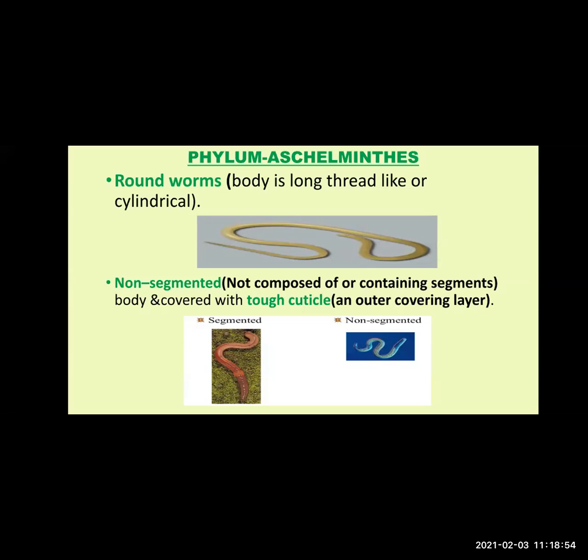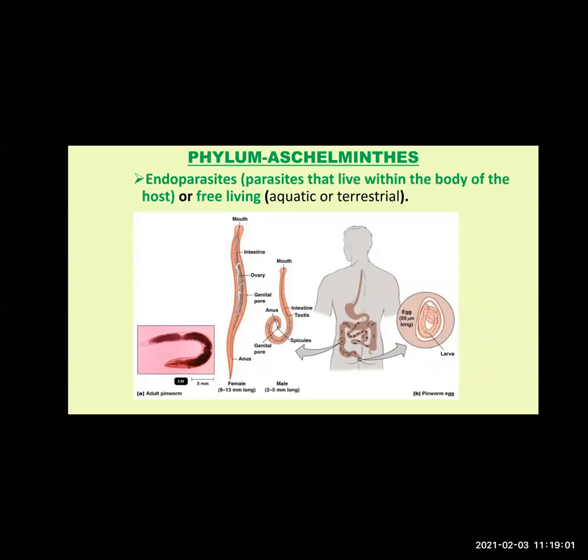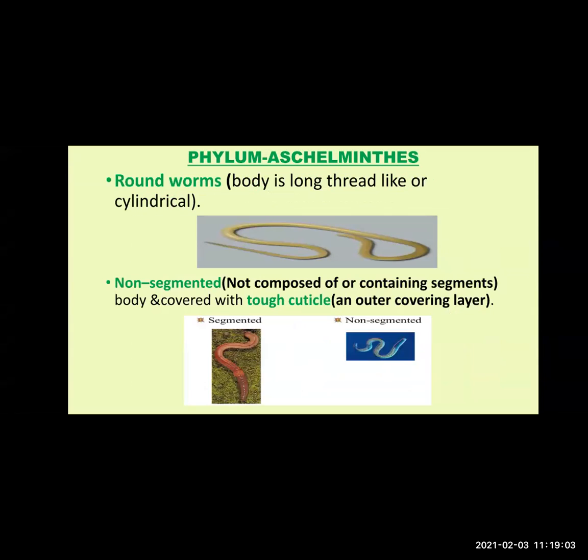Second, you have to remember the body. The body of these animals is non-segmented. Non-segmented means not composed of or containing segments. Last time I had said, what are segments? The repeating units, similar type of smaller units which are repeating themselves, are called segments.